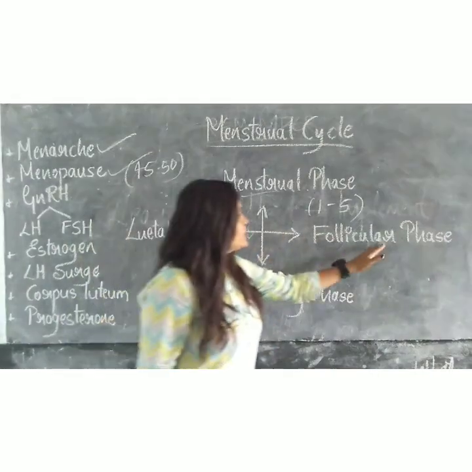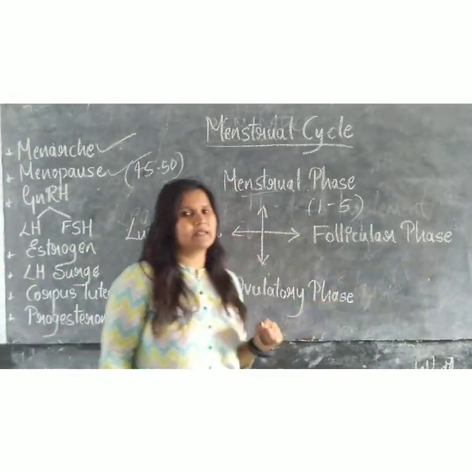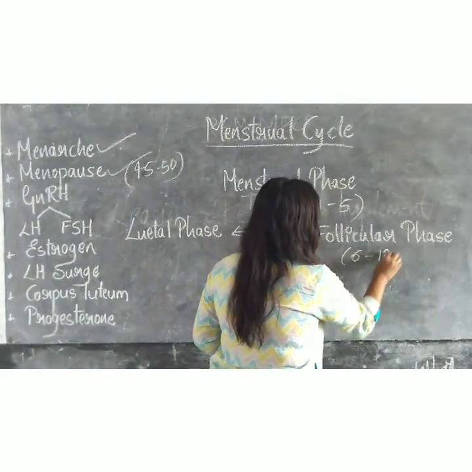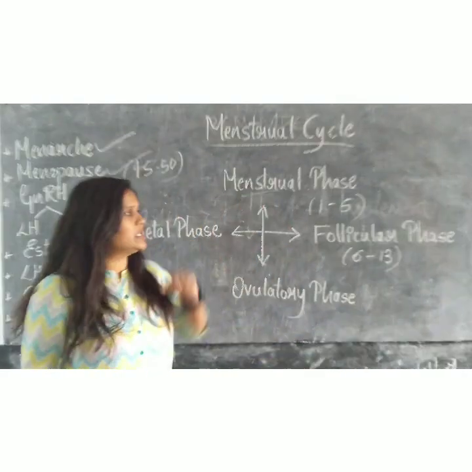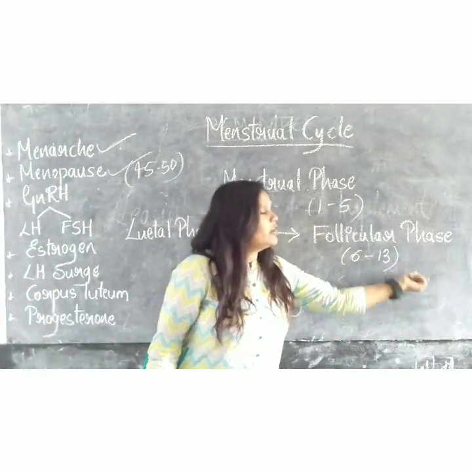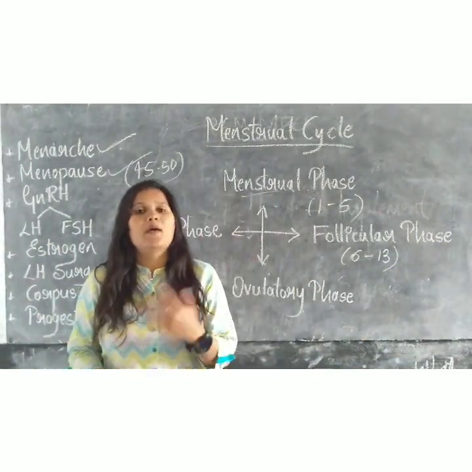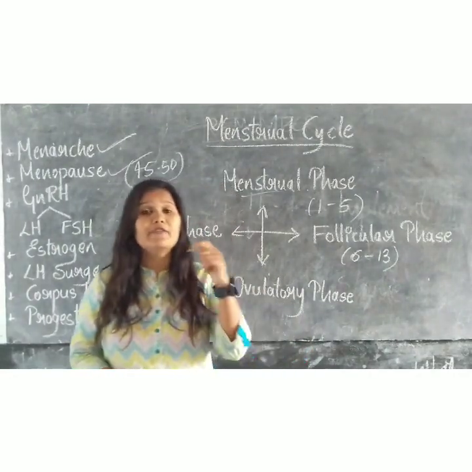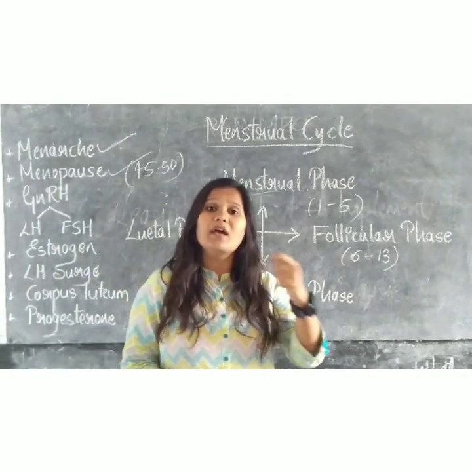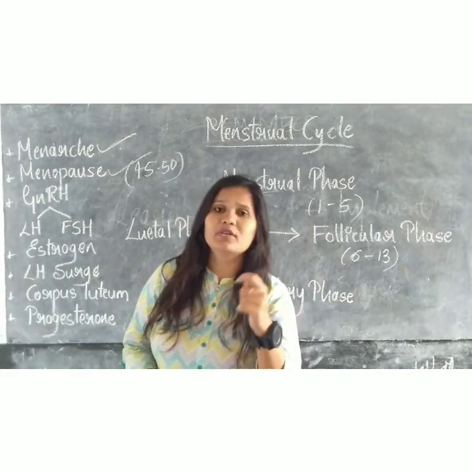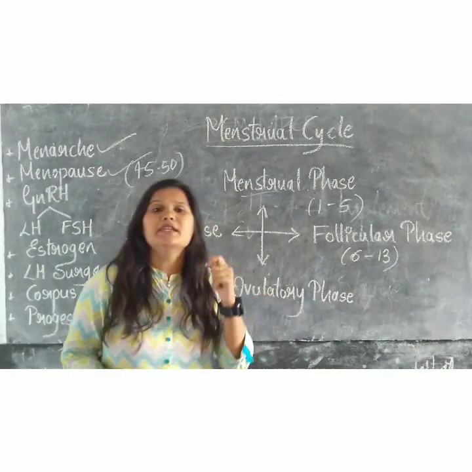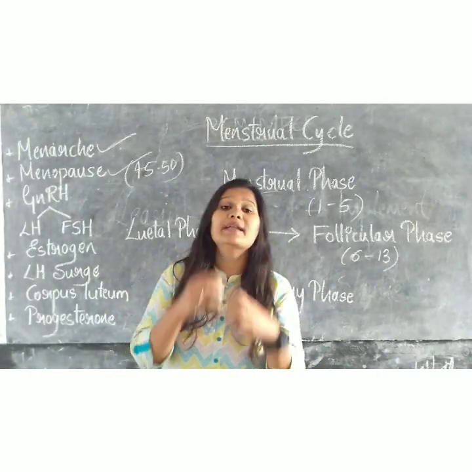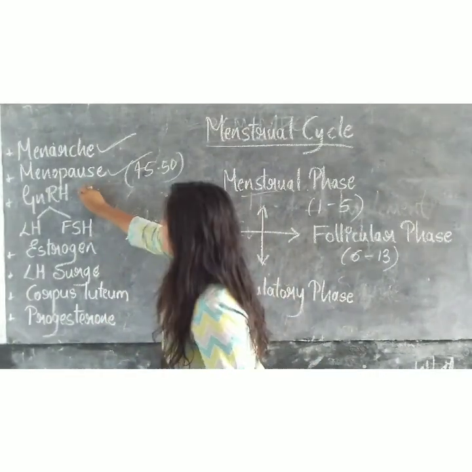Coming to the next phase, the follicular phase, which takes place in the 6th to 13th days of the menstrual cycle. The follicular phase is where the development and growth of the follicles takes place, where the primary follicle grows to become a mature graafian follicle, which is induced by the hormones released by the gonadotropins.